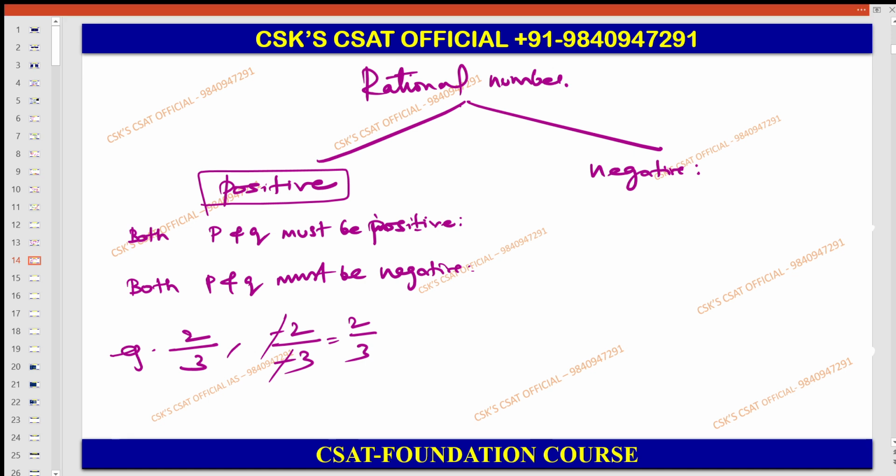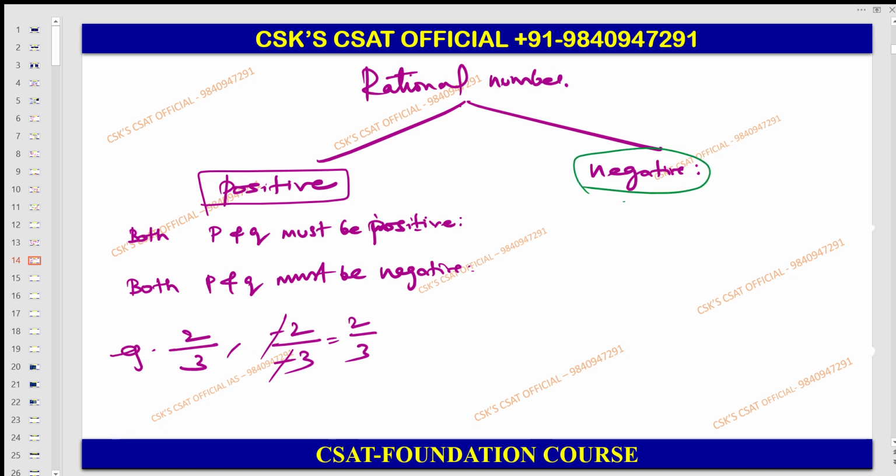So now let us focus on the negative rational number. Sir, what are the situations, because it is in the format of P by Q. So the situation can be minus P by Q, right? Or P by minus Q. So here both formats you can take as negative. For example, minus 1 by 2 or else 7 by minus 2. Both cases form a negative rational number.